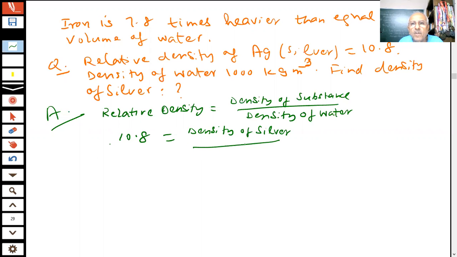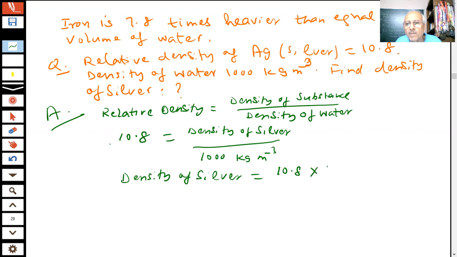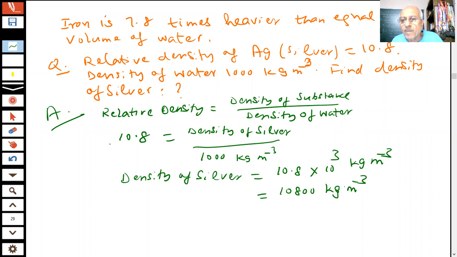And what is this value? What you are given, 1000 kilogram meter inverse. So what is then the answer? What is the density of silver, students? How much? 10.8 into 10 power 3 kilogram meter inverse. What is this value? 10800 kilogram meter inverse. ठीक है? Did I do right or have I made any mistake, students?